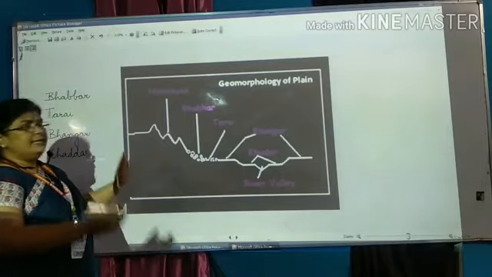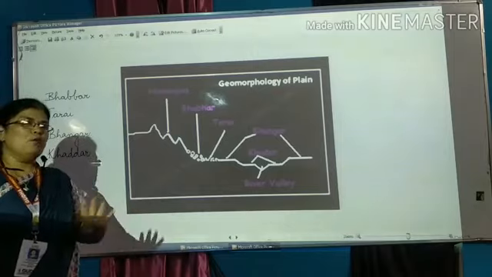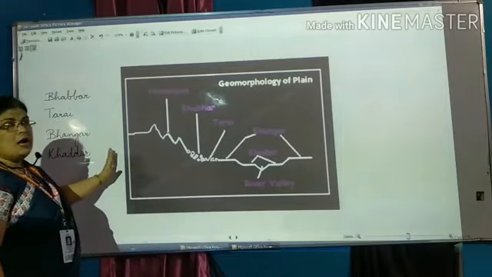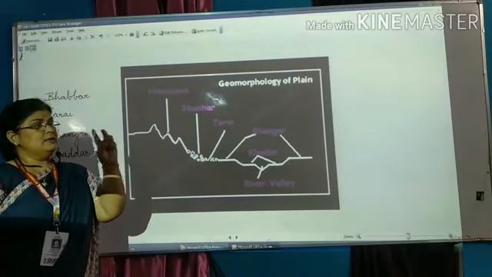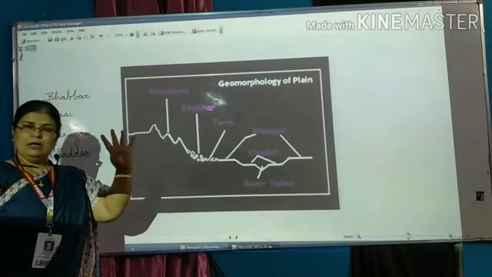So these northern plains are further divided into 4 more divisions, and these 4 divisions are Bhabbar, Tarai, Bhangar and Khadar. Now what are these?